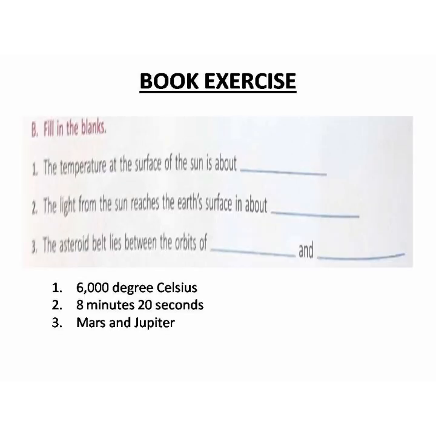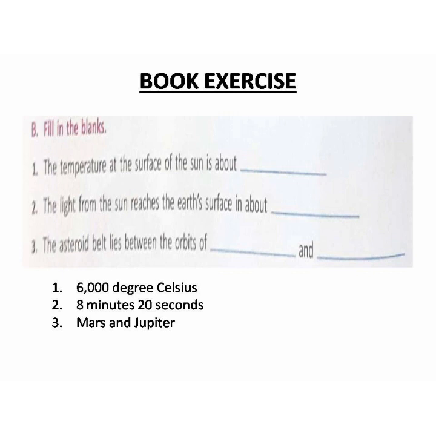Now the next question is fill in the blanks. Number 1, the temperature at the surface of the sun is about 6000 degrees Celsius, while at the center of the sun it is about 1 crore 50 lakh degrees Celsius, means it is so hot in the center of the sun. Second part, the light from the sun reaches the earth's surface in about 8 minutes 20 seconds.